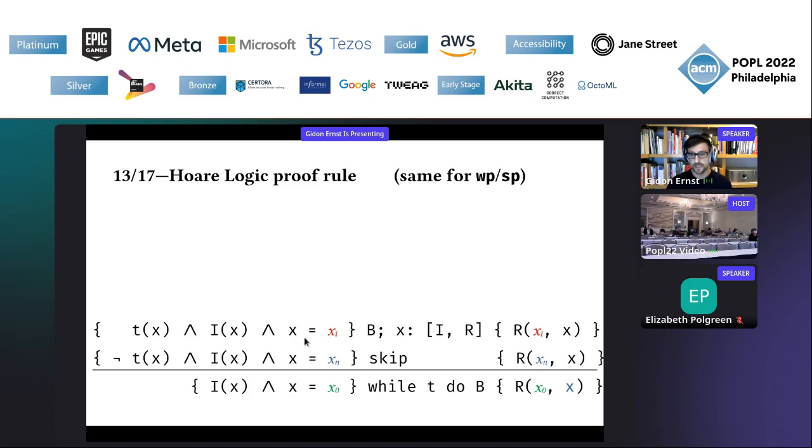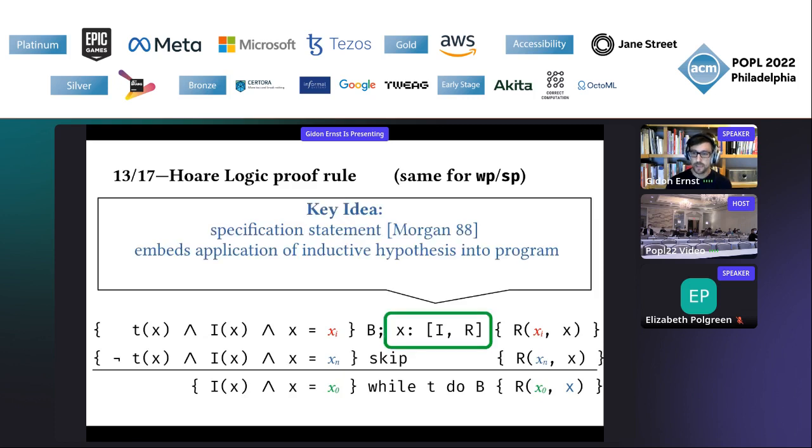So let's fix a logical variable xi that captures the state before executing the loop body once and then doing something fancy. What we want to prove is that the residual iterations are abstracted by the summary R starting from xi. And we can express the fact that the residual iterations are supposed to be abstracted by the invariant and the summary by using a specification statement.